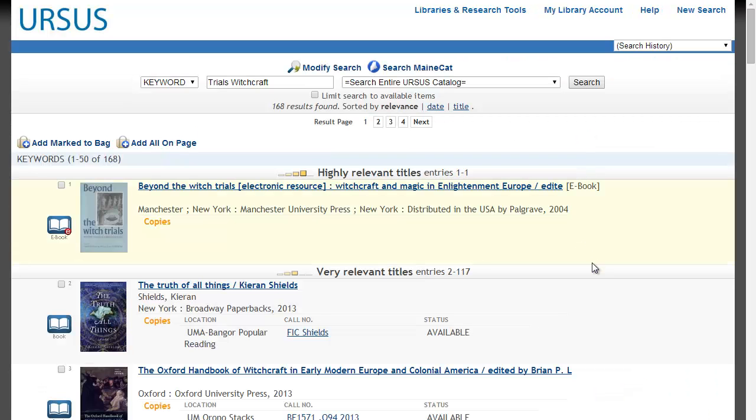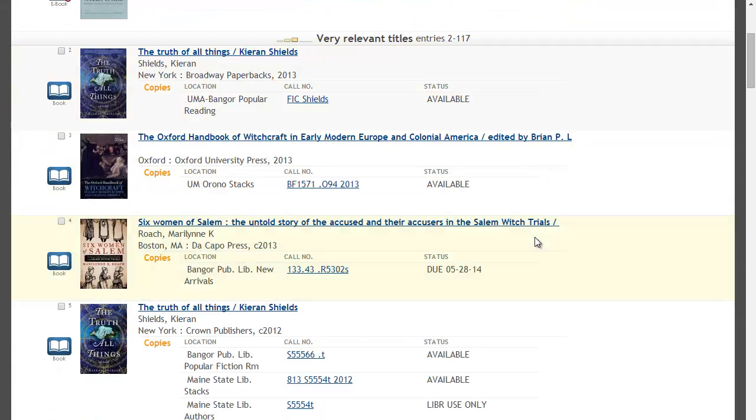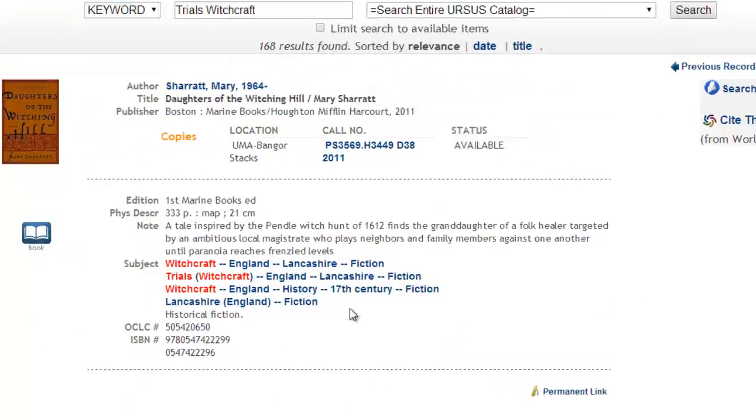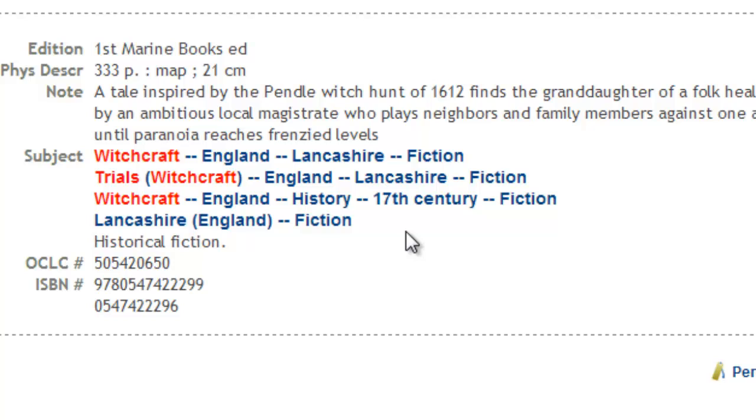In this case, the problem with keyword search is you will get everything, fiction and nonfiction that has those 2 words in the record. Therefore, the search is not as precise. Let's take a look at the 2011 edition of Daughters of Witching Hill. Notice the subject headings have the word fiction in them.